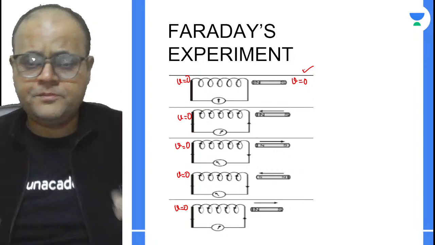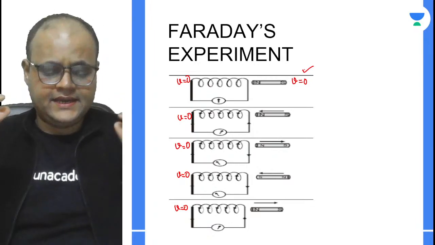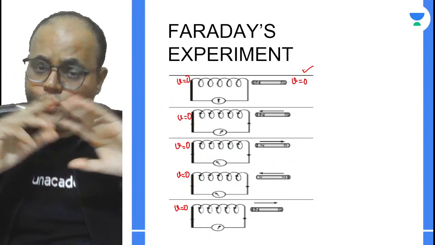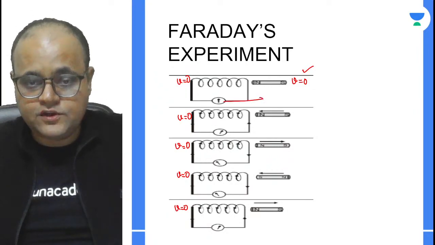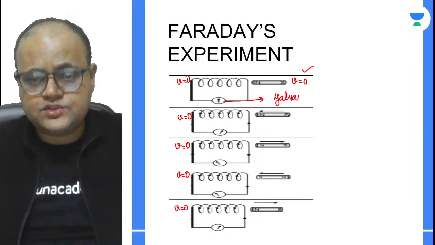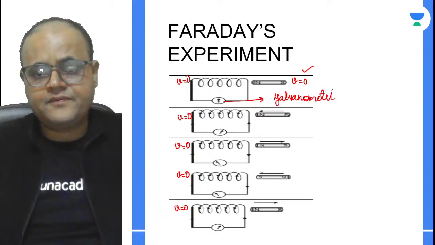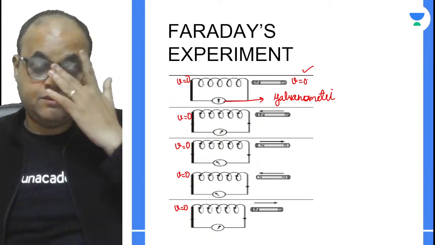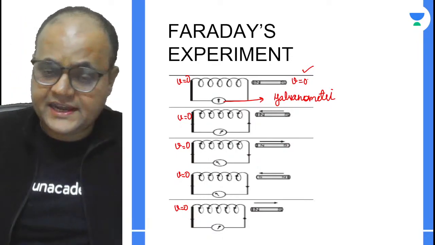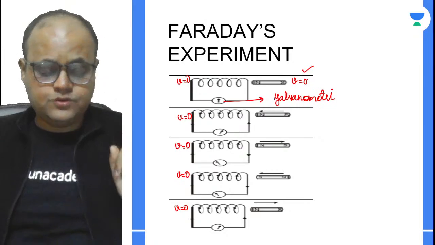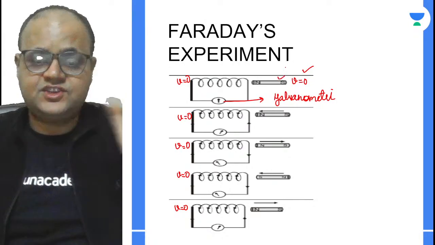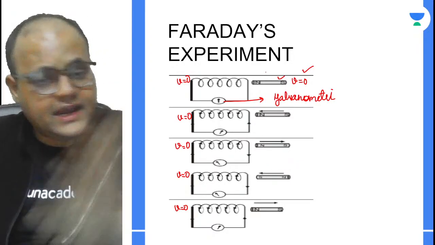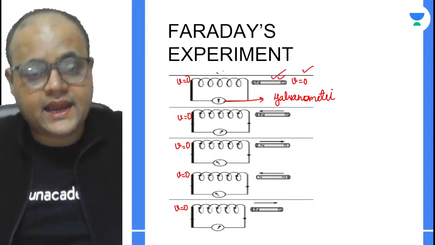So what he observed, when a stationary magnet was placed near a current carrying coil, was that there was no deflection in the galvanometer. This is a galvanometer, and there was no deflection in it, right? And what was the reason? Obviously, no deflection clearly means that there is no current flowing. So the very first conclusion that he had was: if there is no deflection, there is no current. And why isn't there a deflection? Because there is no relative motion between the magnet and the coil.